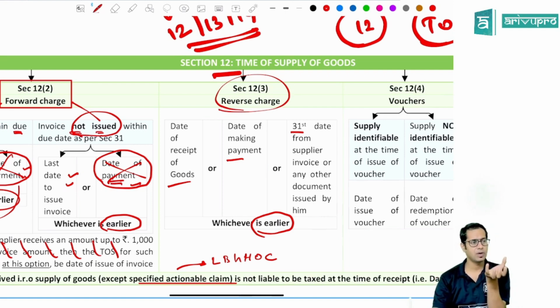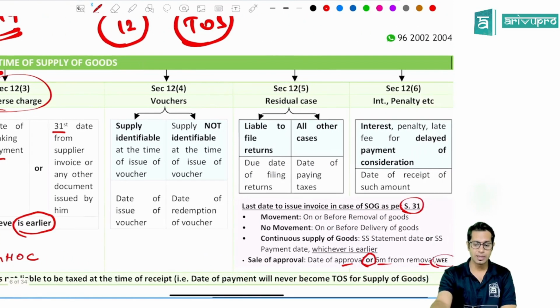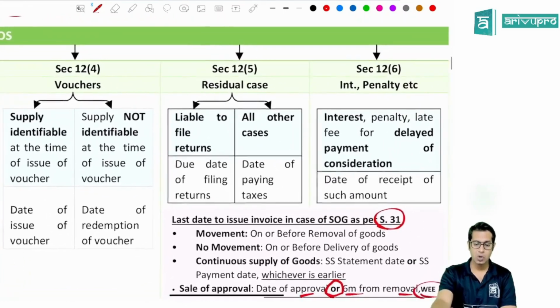Meaning, the date when the goods is received by you, you'll have to make the payment of taxes. Sir, what if date of receipt of goods is not available? No problem. Then the date of making the payment. Sir, what if the date of making the payment is also not there? Then whatever document is given by the supplier, either the invoice or debit note or any other document issued by the supplier, from there take 31 days. That date you'll have to make the payment of taxes. That is the time of supply in case of supply of goods under reverse charge.